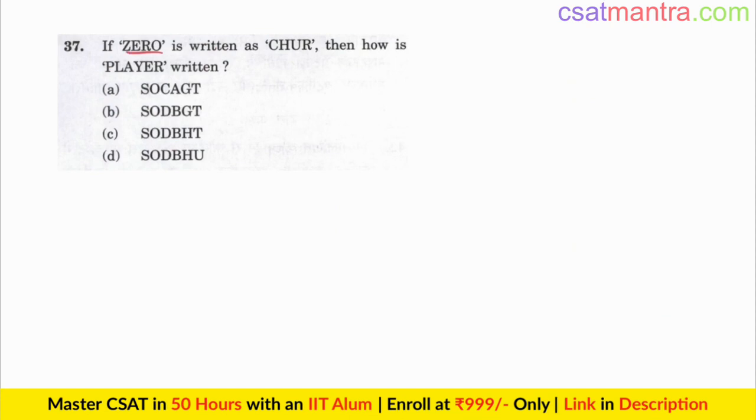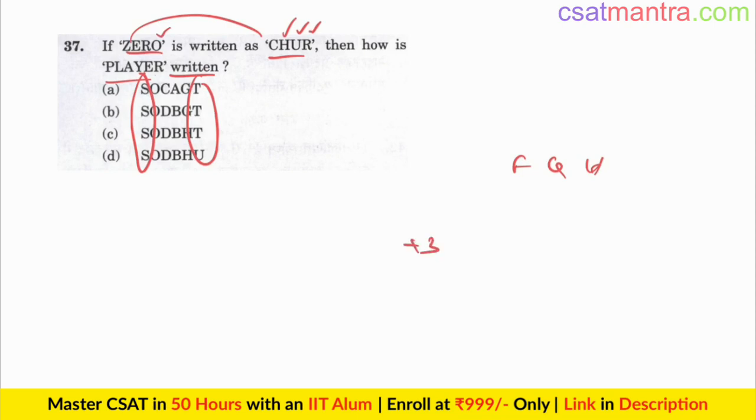If 0 is written as sure, then how is player written? First letters are same, so you check last letters first. Try to use elimination technique here. Z plus 3, you will get C. E plus 3, E, F, G, H, you will get H. R plus 3, S, T, U, you have U here. O plus 3, P, Q, R. So you have to add plus 3 to each letter. If you add plus 3 to each letter, for R you would be getting U. So we have U here, answer D.